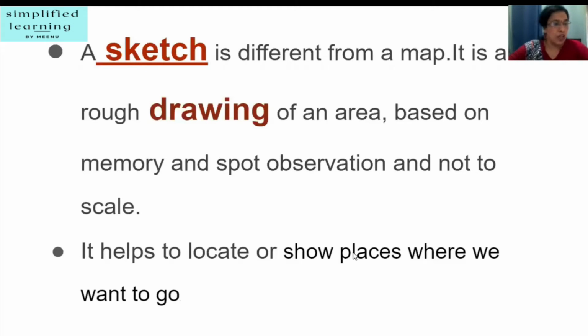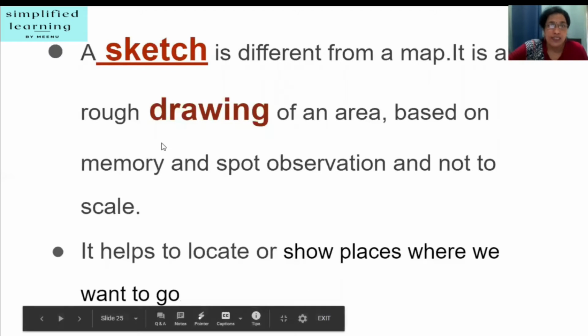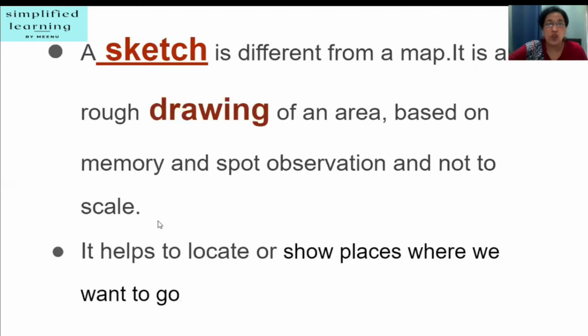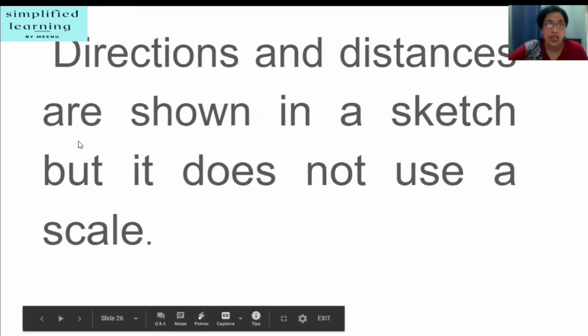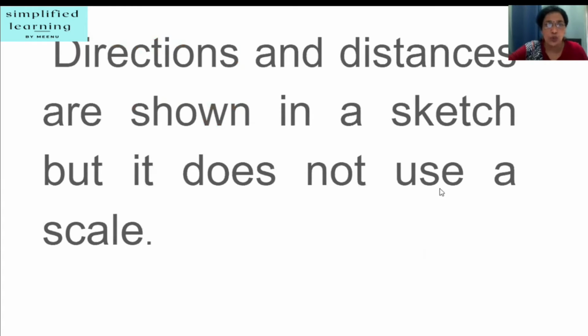In other words, while a map is an accurate representation of an area, a sketch is a rough representation of an area drawn only to give a general sense of some features of the area. Clear? So, a sketch is different from a map. It is a rough drawing of an area based on memory and spot observation and not to scale. It helps to locate or show places where we want to go. Directions and distances are shown in a sketch, but it does not use a scale.